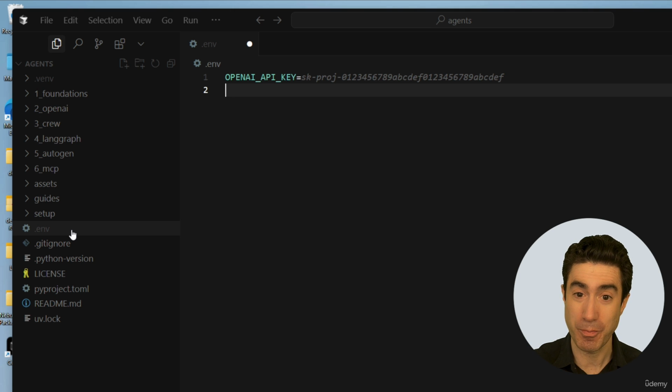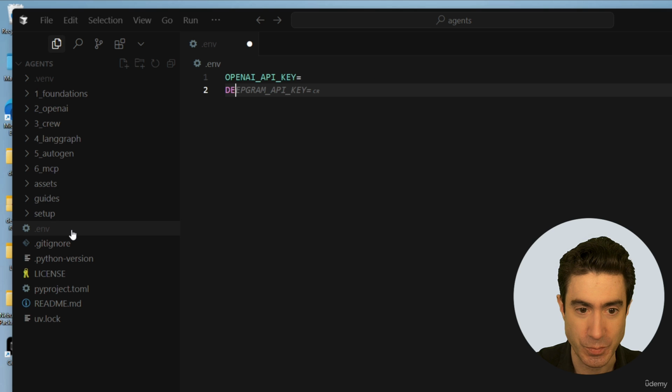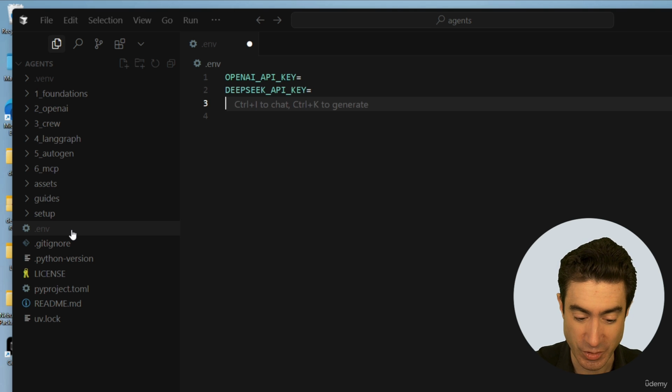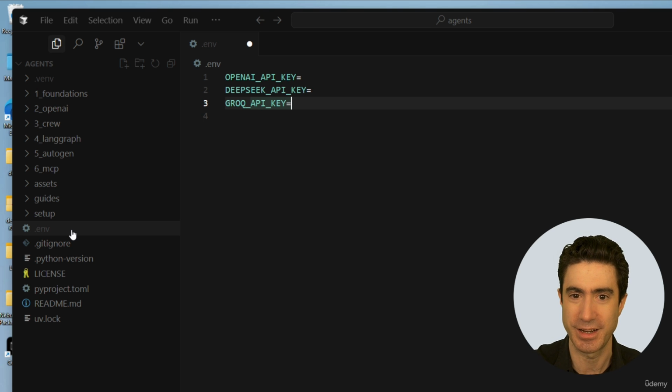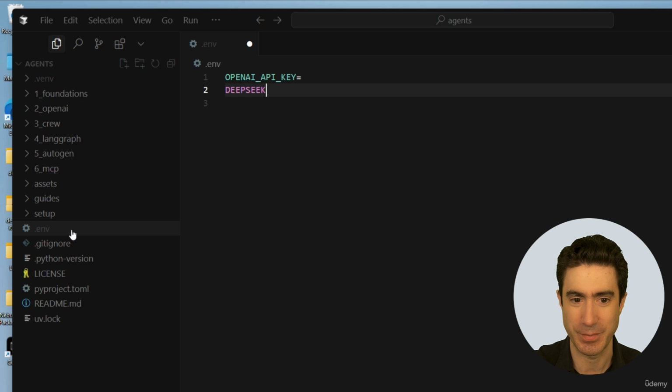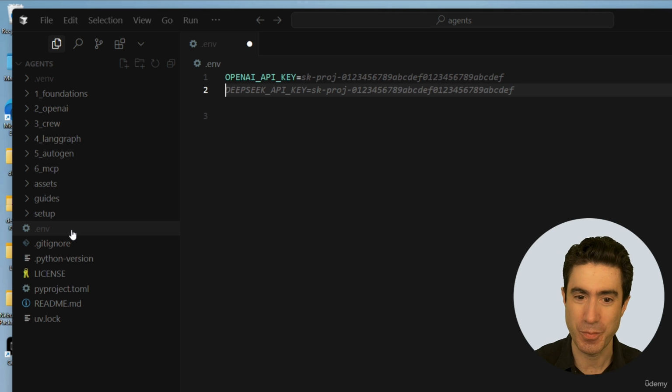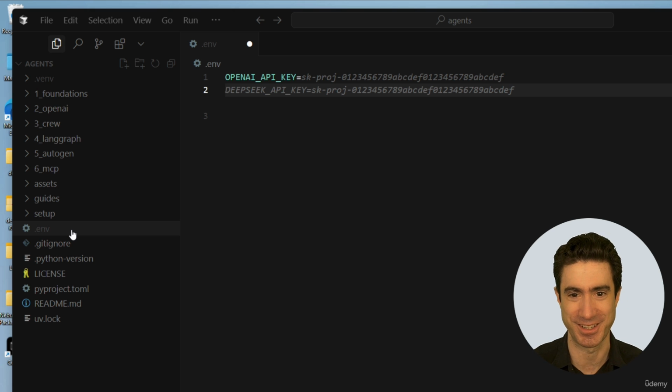Now, if you're using other platforms like DeepSeek, then this is exactly what you will do. The same thing. You'll just put in here DeepSeek, and there we go. It fills it in for me. DEEPSEEK_API_KEY equals. And you might have something else. You might be using Grok, the inference platform, or OpenRouter, or any of the others. Any keys that you've got, you simply put them in here like that, and we will use them later. So with any luck, you've put in OPENAI_API_KEY equals, and it's got your real key in there, which means that the setup is complete. Many congratulations. That's the painful part over, as long as it all works. We'll find out.